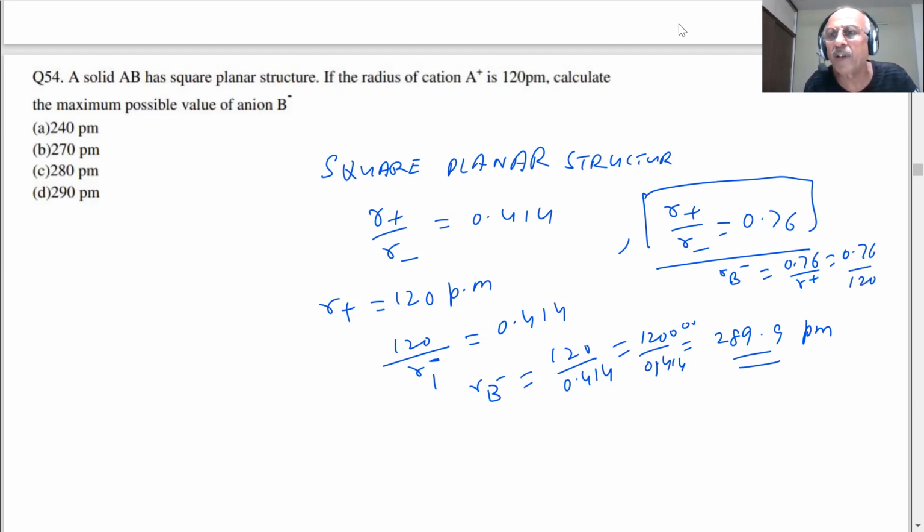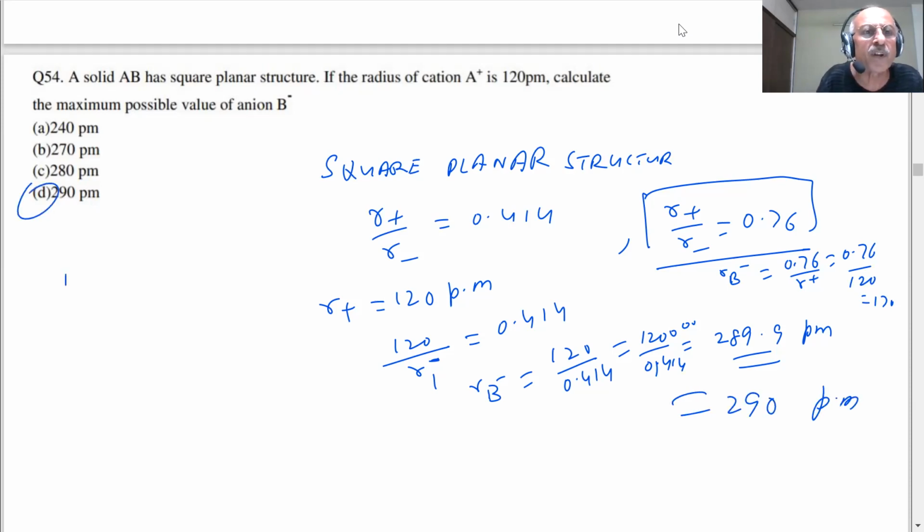What will be that value, students? That 0.76 by 0.41, this value is 290, and this value will not be the same. This may come around 170. So what we are given here, what do you think is the correct answer? 240, 270, which value is lying? This is around 290 picometer. So the correct answer is D, students. This is the correct answer for this question.